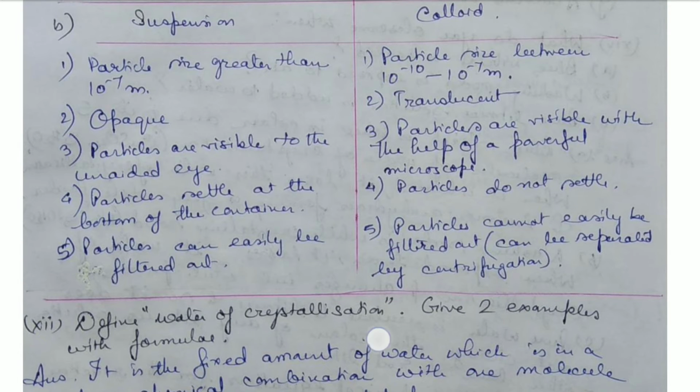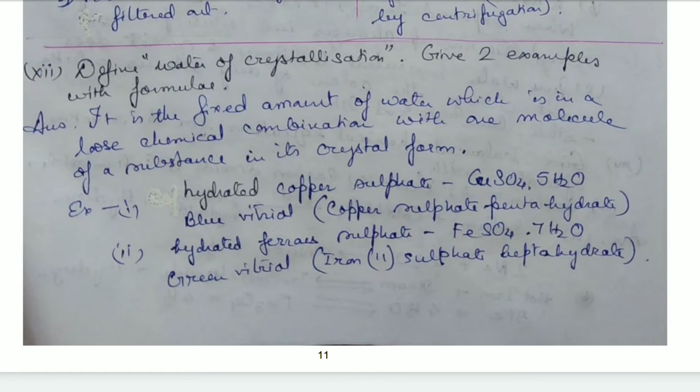Next, define water of crystallization and give two examples with the formula. It is a fixed amount of water which is in a loose chemical combination with one molecule of a substance in its crystal form. So water of crystallization is that fixed amount of water which is loosely combined with one molecule of a substance, and that forms a crystal. That is known as water of crystallization.